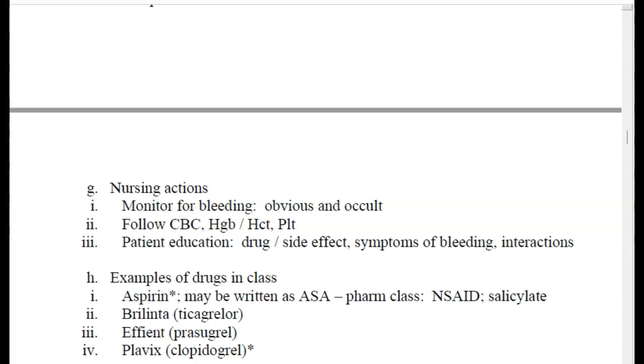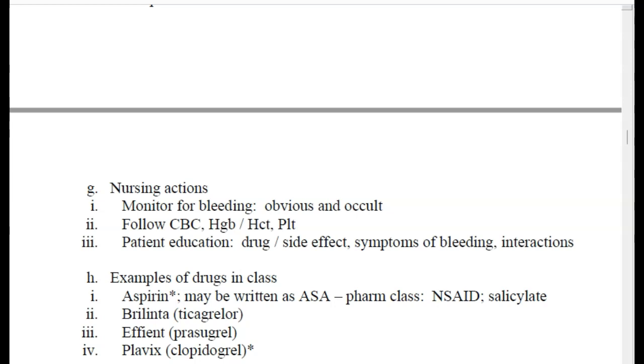Patient education. This is very important with this medication. You want to educate your patient regarding this drug. What is it for? You want to make sure that the patient knows why they're taking that medication, what the possible side effects are, and also symptoms of bleeding, so they can report it to their provider or their nurse, as well as some interactions. In addition to those, it is also very important to educate the patient to ensure safety and prevention of falling, because that can lead to severe bleeding. If they're on that medication, it causes them to not clot as well as other people.